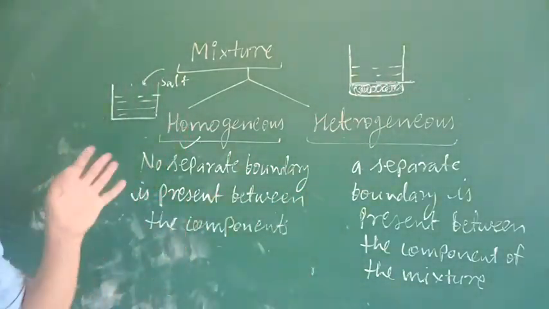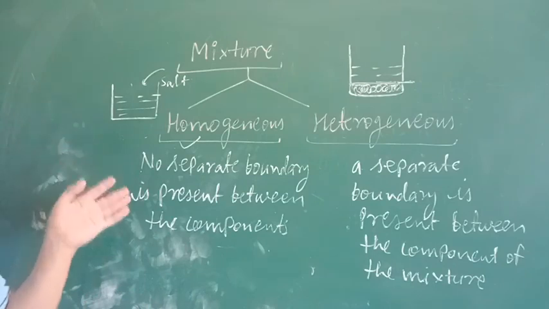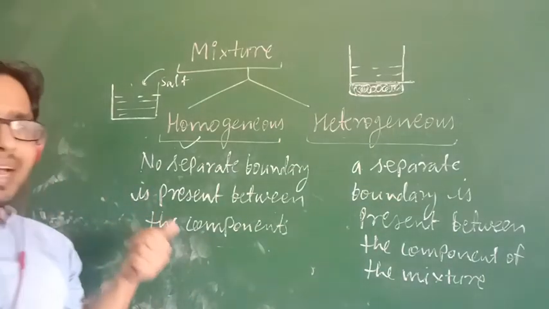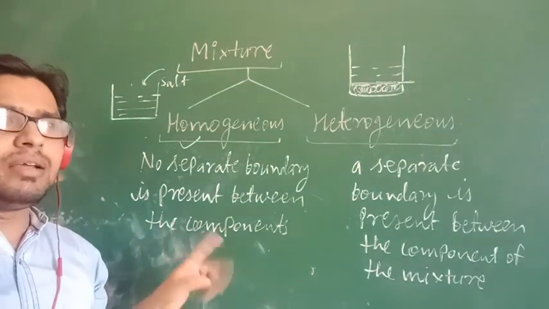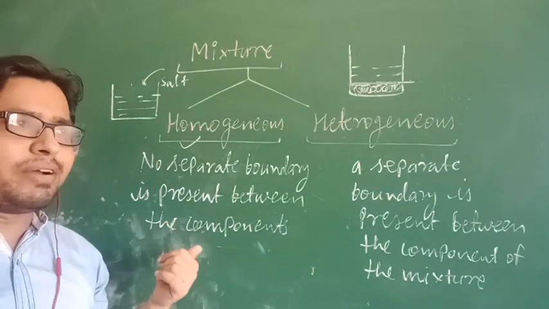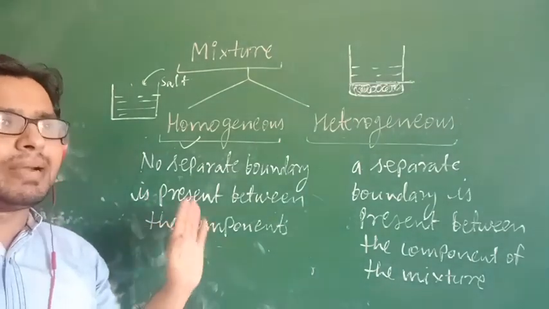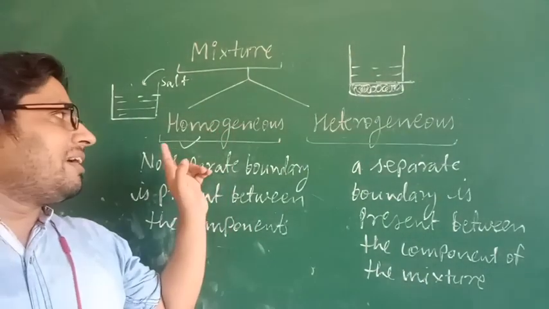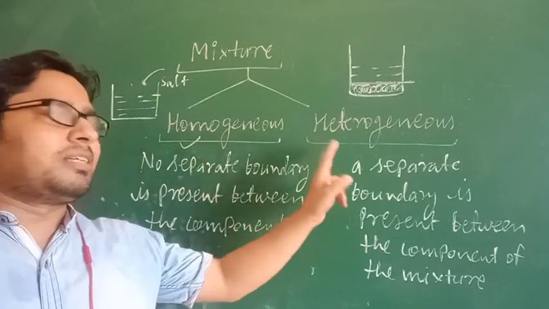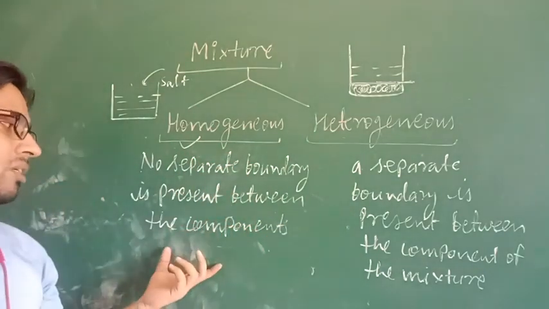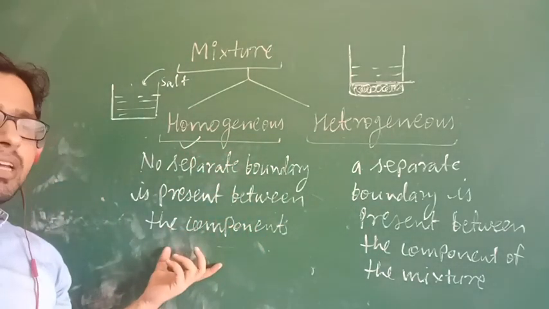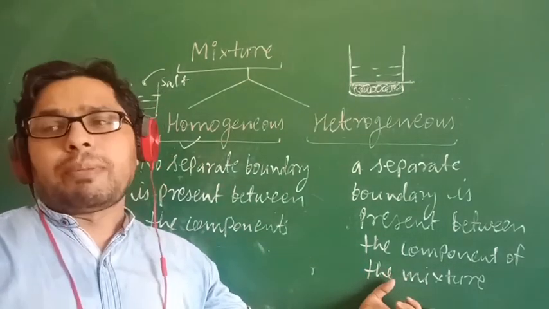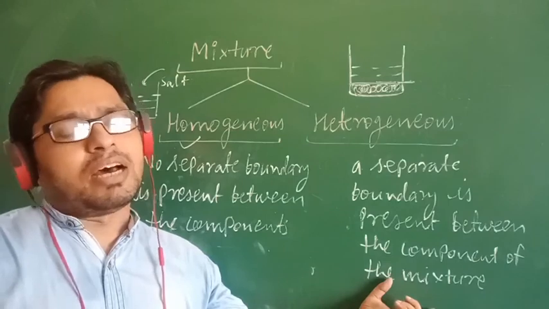So I have discussed with you about matter, pure substances, which we have divided into elements and compounds. Elements we have divided into three parts: metals, non-metals and metalloids. And mixtures we have divided into two types: homogeneous and heterogeneous. In homogeneous, no separate boundary is present between the components of the mixture, whereas in heterogeneous, a separate boundary is present between the components of the mixture.